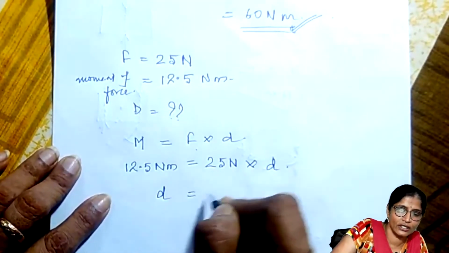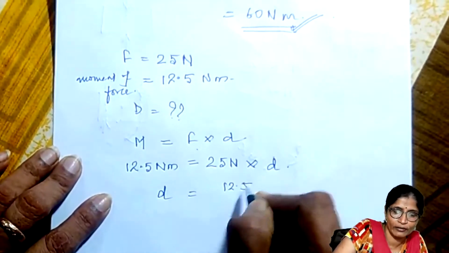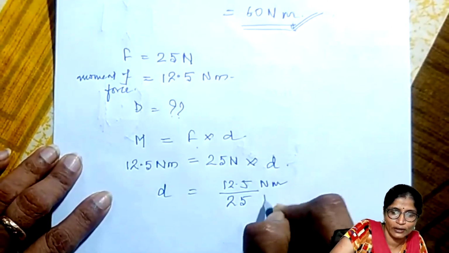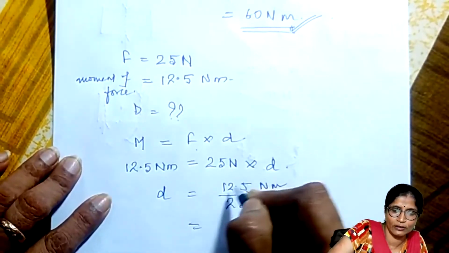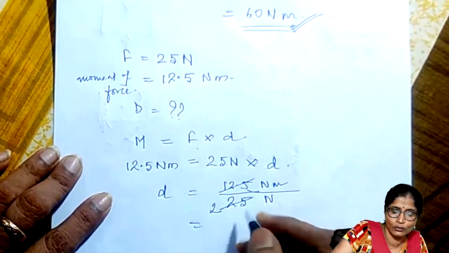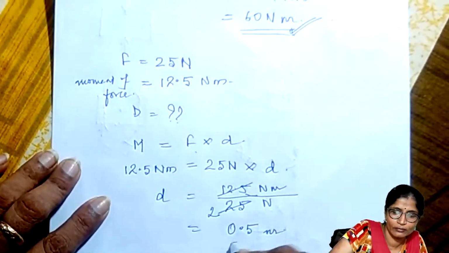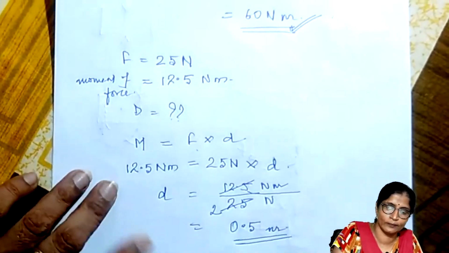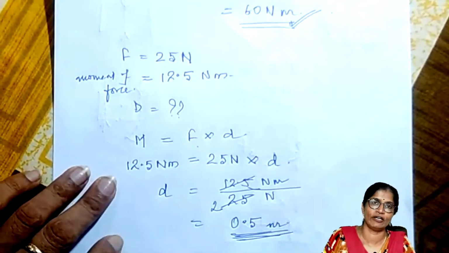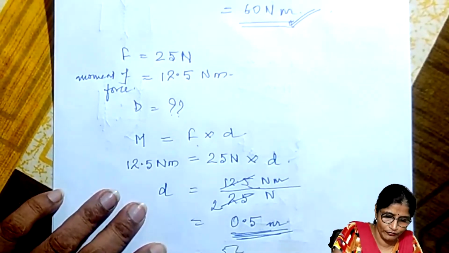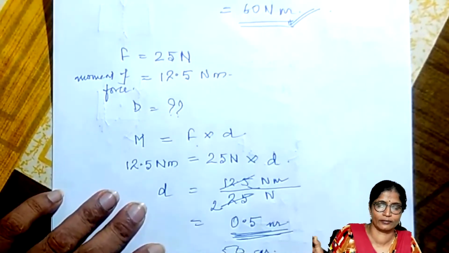So D is equal to 12.5 divided by 25, Newton meter by Newton, the units cancel, so D is 0.5 meter, that is equal to 50 centimeter.